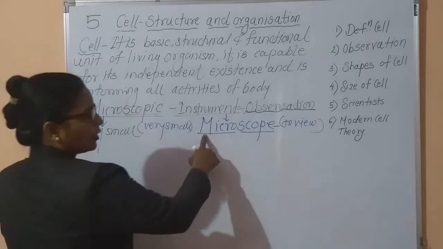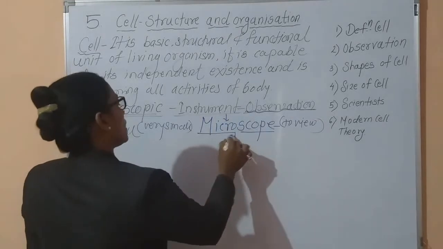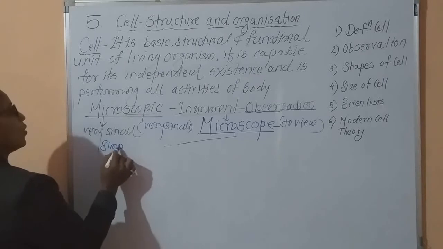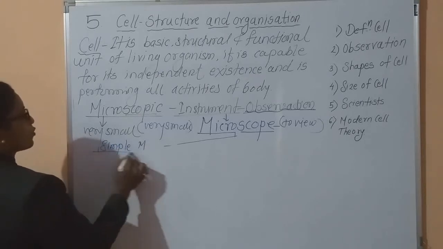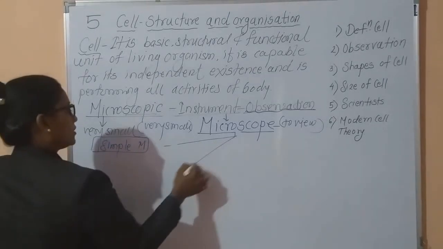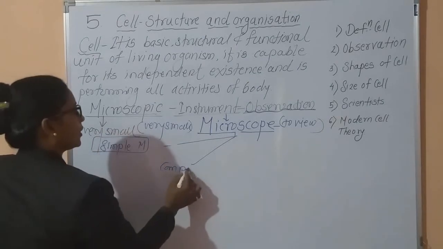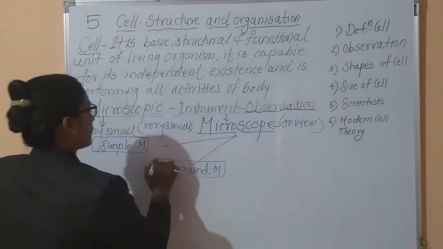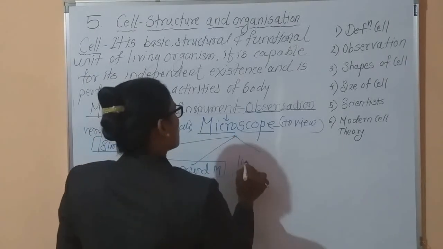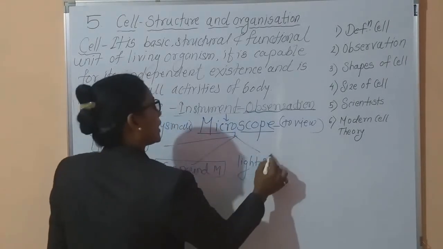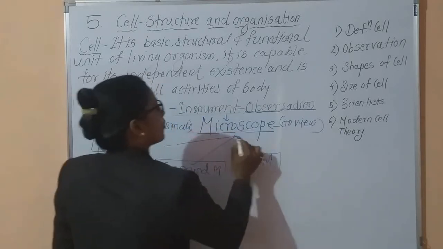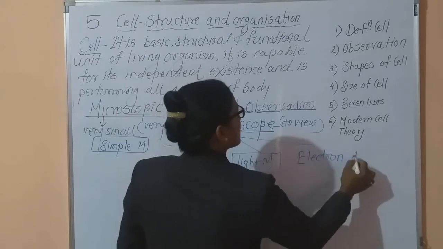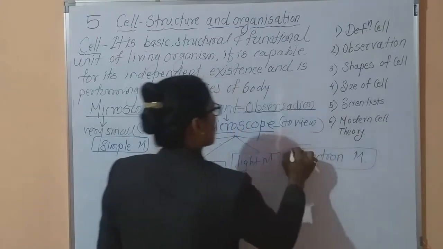Now these microscopes are of different types. The first is the simple microscope. The second is the compound microscope. The third is the light microscope. And the fourth type is the electron microscope.